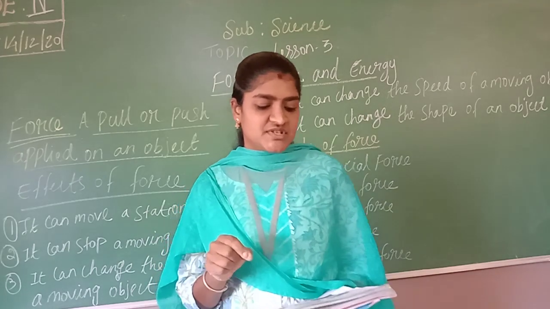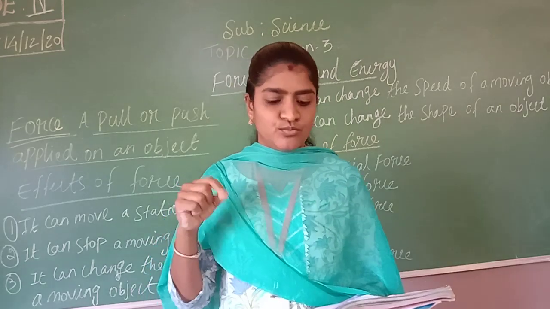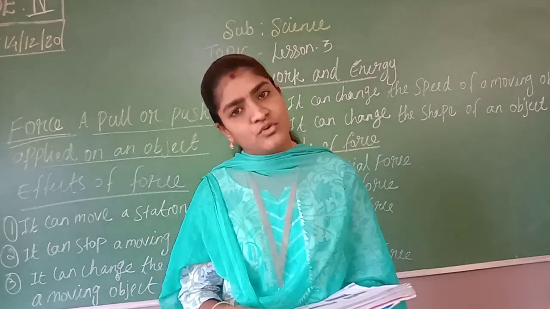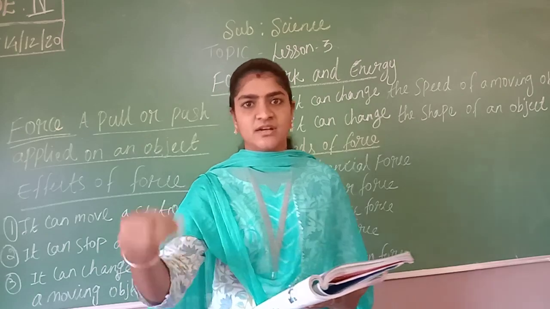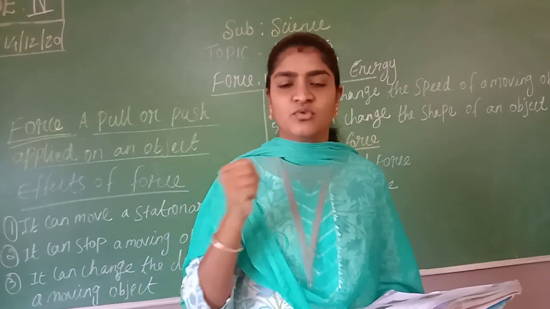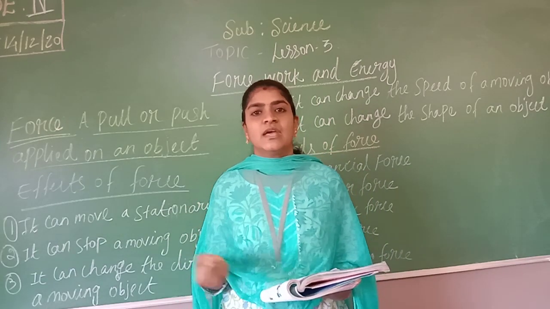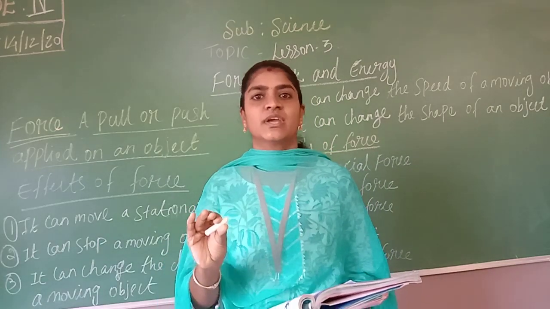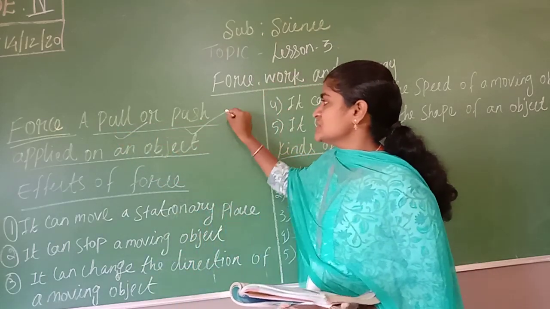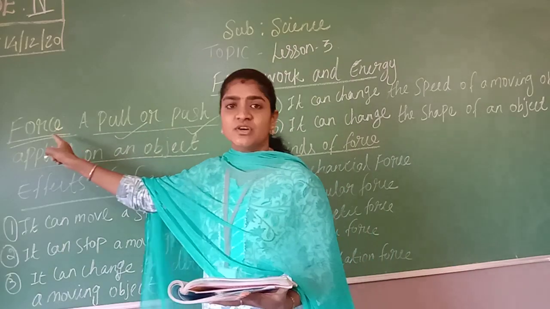So these objects do not move on their own. They need a pull or push to move. A pull or push applied on an object is called a force. If you want to take the pen, you have to pull that pen. If you don't want to, you can keep it and close your box. Like this, you can see that objects won't move by their own. We have to apply certain forces, and through that we can see the movement. We have to either pull or push an object, then only we can see the movement. It is called a force.